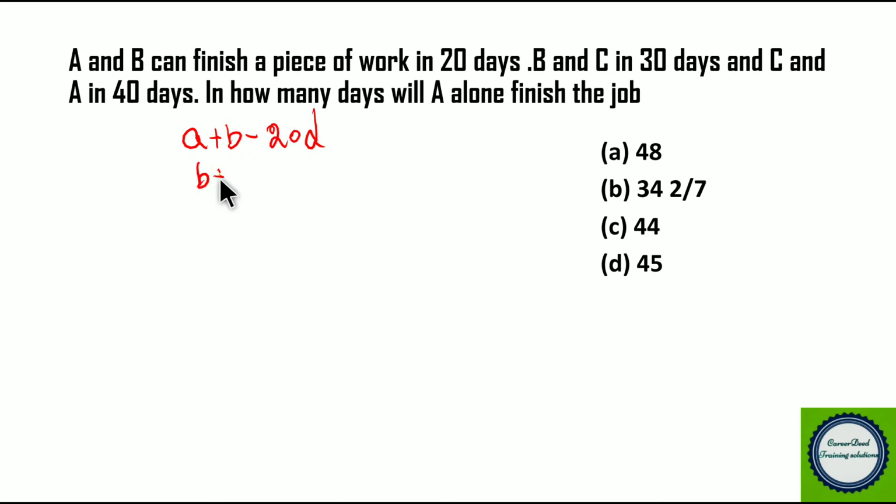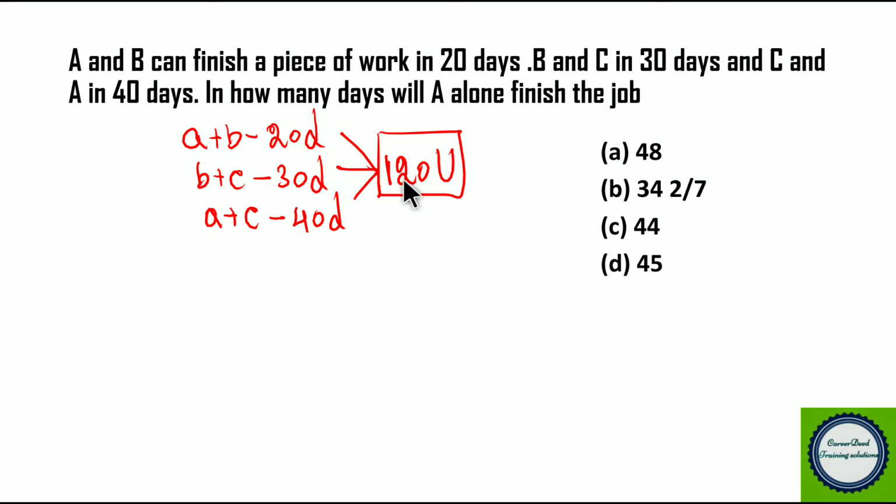B and C can complete the same job in 30 days, whereas A and C can complete the job in 40 days. Since we don't know the total amount of work to be completed, we can take the LCM of 20, 30 and 40. So the LCM of 20, 30 and 40 is 120 units. So our assumption is that a total of 120 units need to be completed.